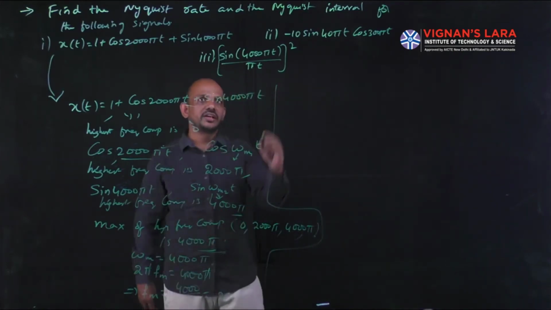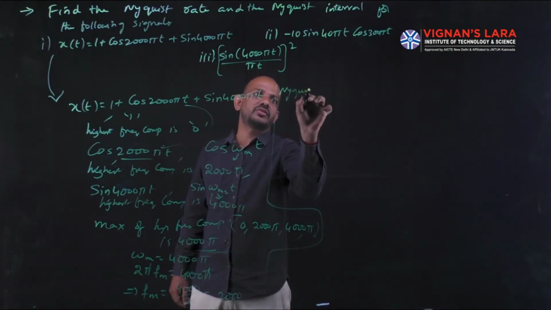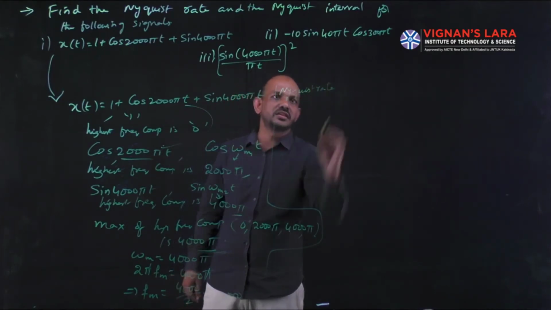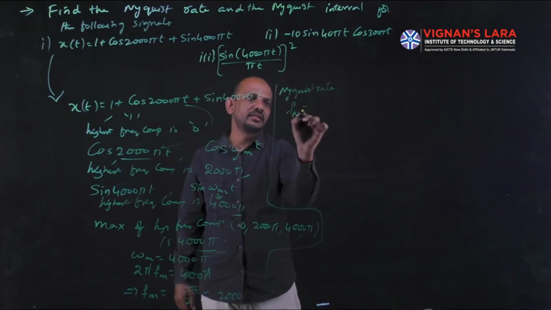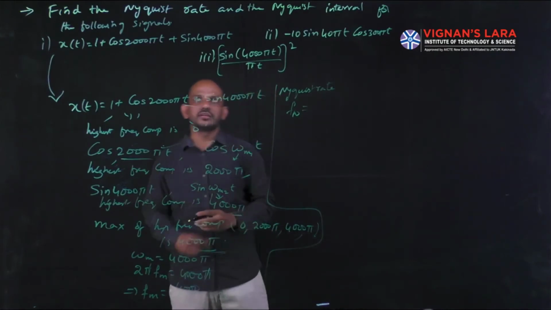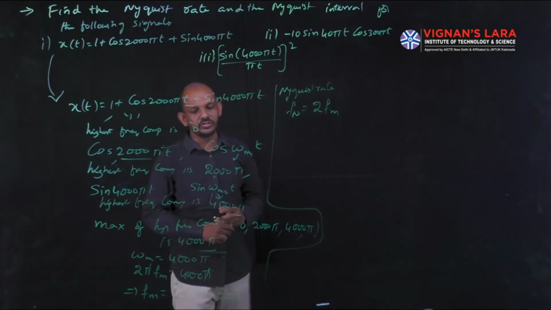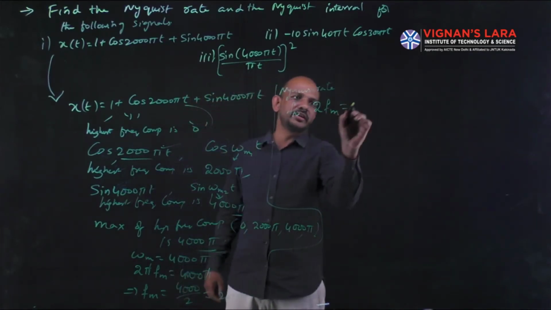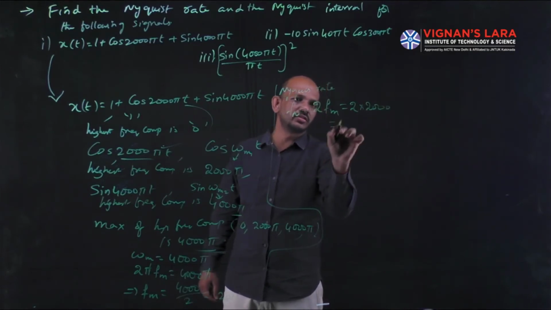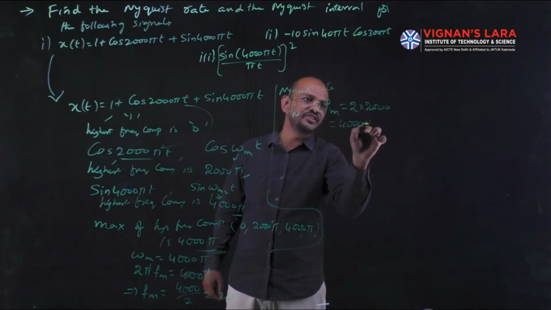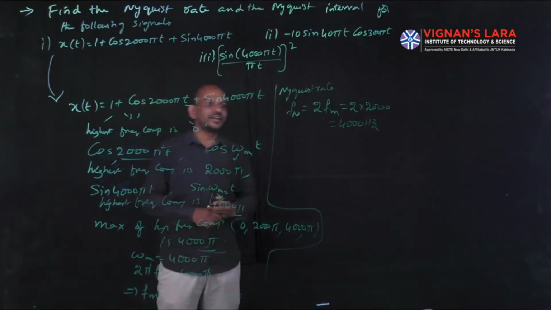Now I will go for the Nyquist rate. The Nyquist rate fn will be equal to 2 into fm, so that will be equal to 2 into 2000, which is 4000 hertz. So for this, the Nyquist rate is 4000 hertz.